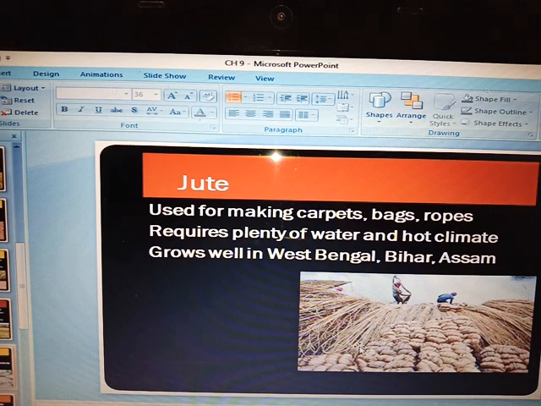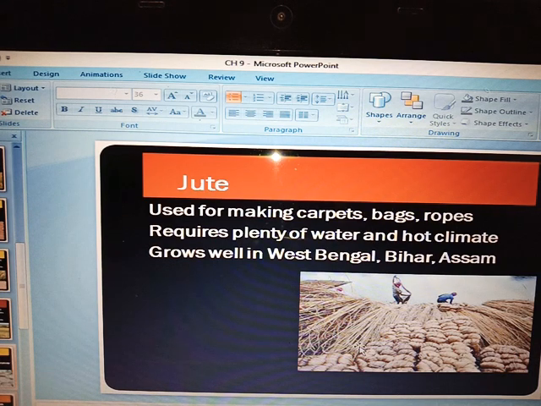They are used for making bags, ropes, carpets, the carpets which are spread in your drawing room and any of your rooms are made up of jute. They are very strong material. Some of the bags are also made up of jute, and they are very costly. Then ropes, rassi you say, are also made up of jute.